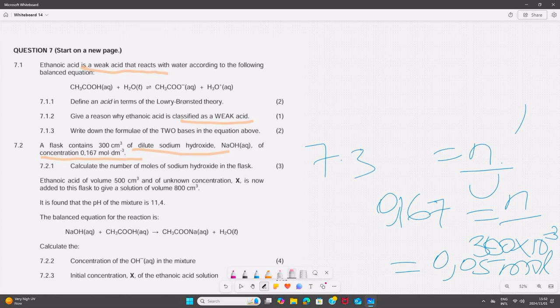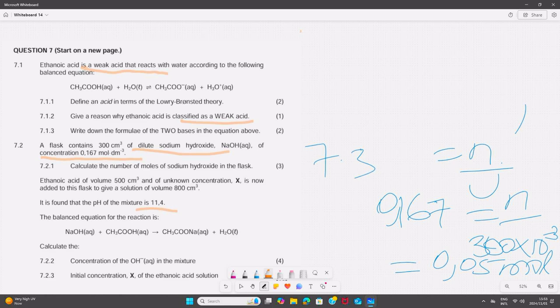So we are given the pH of the final solution. From the pH of the final solution, it tells you that our resulting solution is basic, and we are going to get the number of moles of the base in excess. So we go to our pH equation.